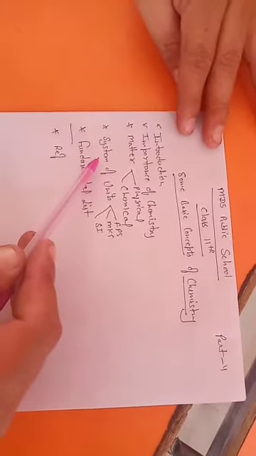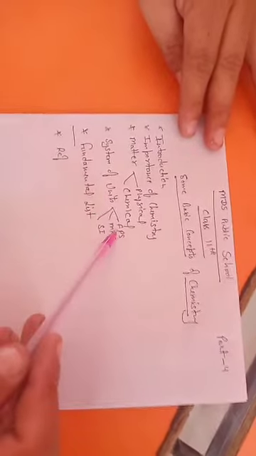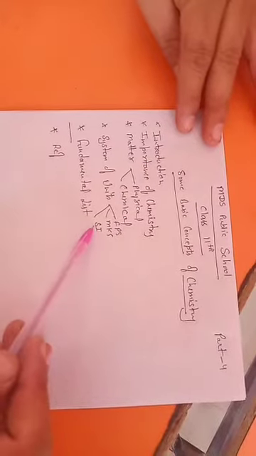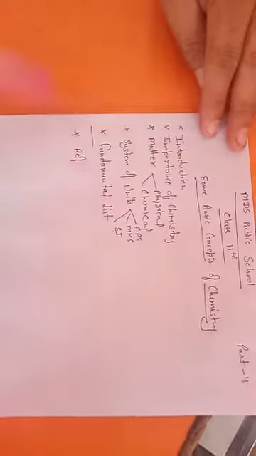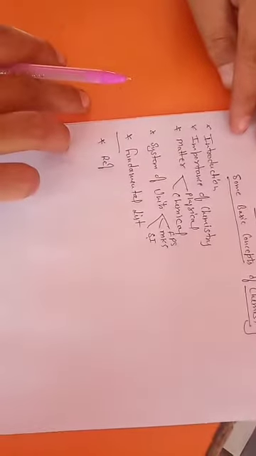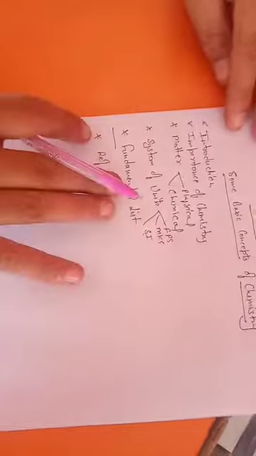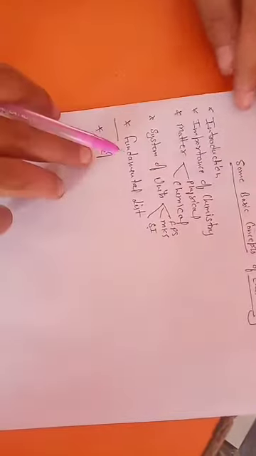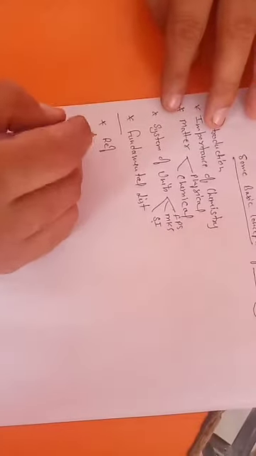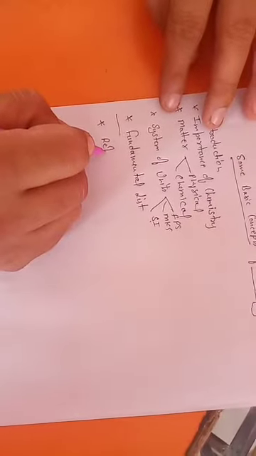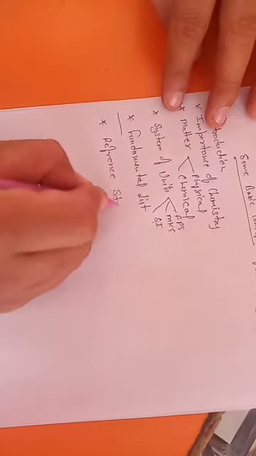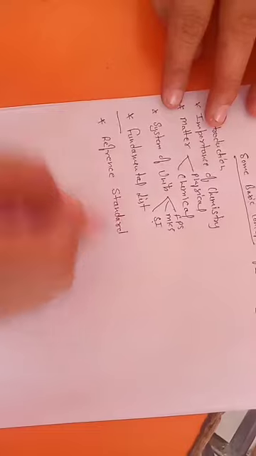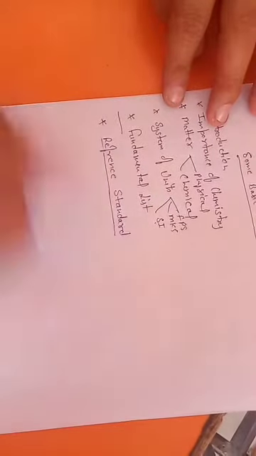In yesterday's lecture we discussed the systems of units followed: FPS, MKS, and the SI system, which is the latest one we are using nowadays. Then we discussed the fundamental list, that some physical quantities in the SI system have been considered fundamental, and the rest are derived units. So today's lecture is regarding reference standard. Okay, what is reference standard?